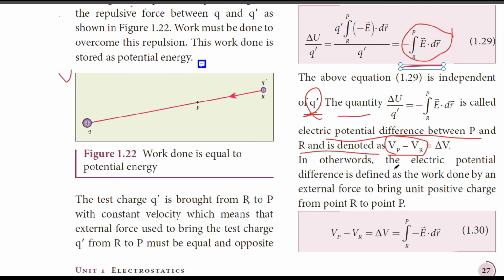In other words, the electric potential difference is defined as the work done by an external force to bring a unit positive charge from point R to point P. But in general, we can also say that it is the work done to bring a charge from infinity to a point P towards a positive fixed charge. So here Vp minus Vr is equal to del V, which is equal to integral of minus E dot dr from R to P. Please keep in mind this equation.